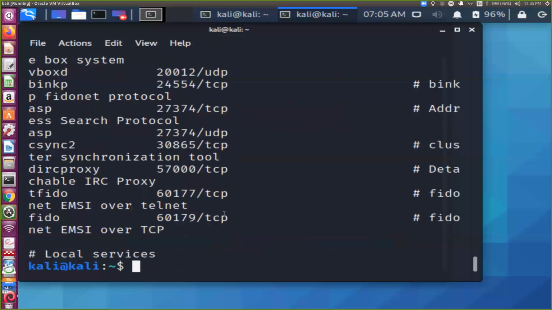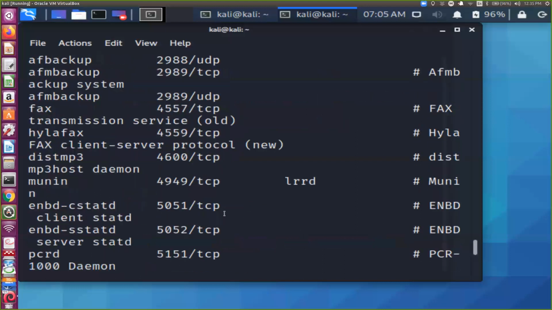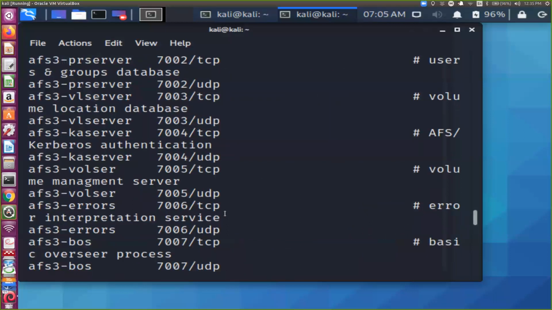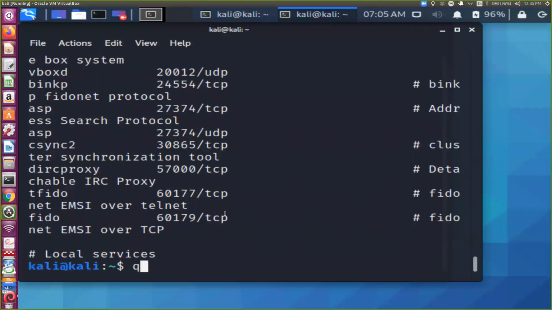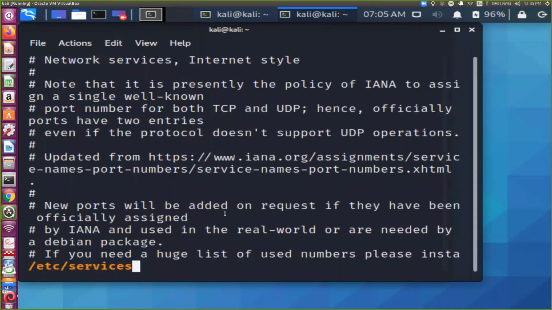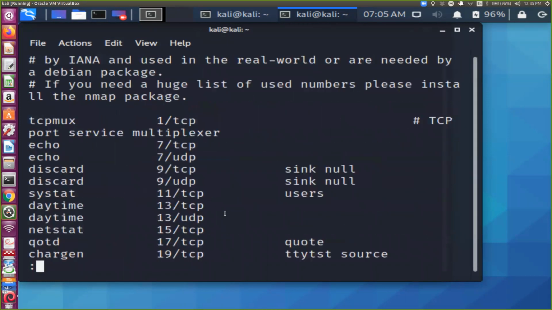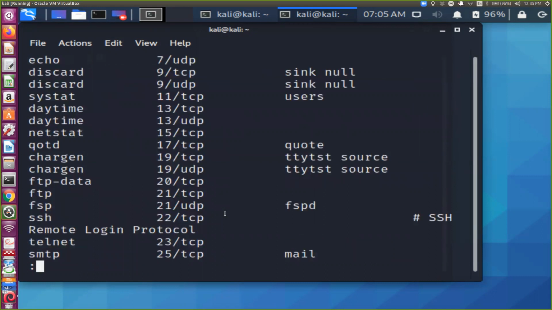Now, which port is for which service? There is a file under cat /etc/services. Okay, now instead of cat, I will use less /etc/services. What this file will tell is which protocol is for what purpose. So for example, for FTP, port 21 is there.